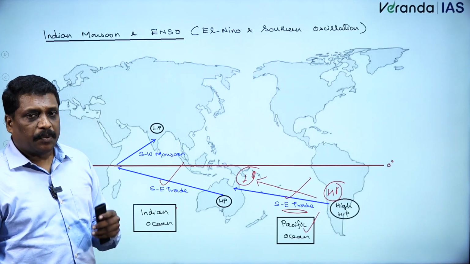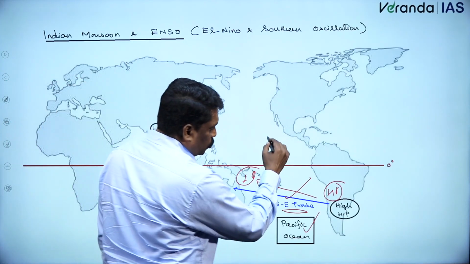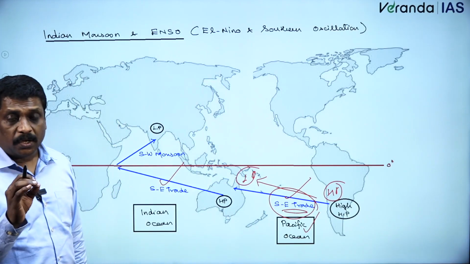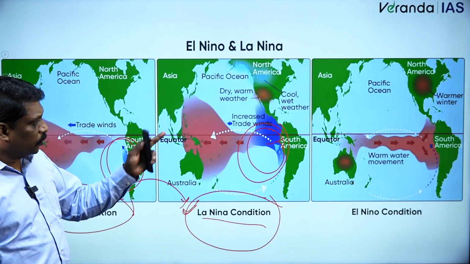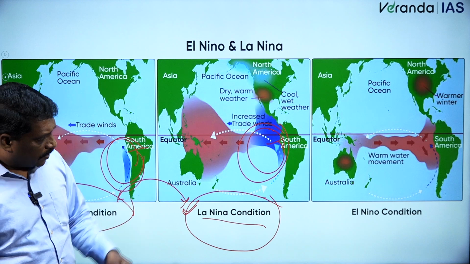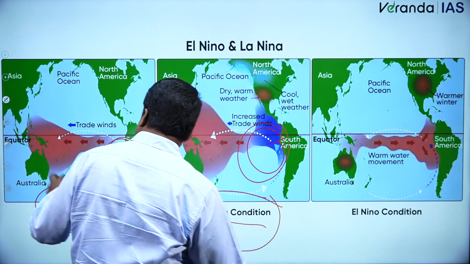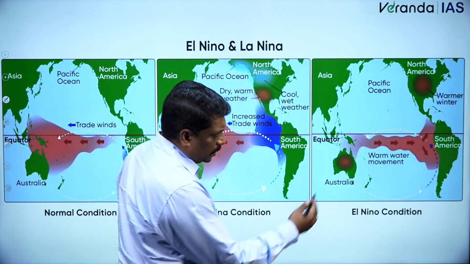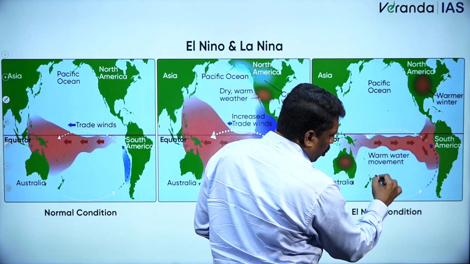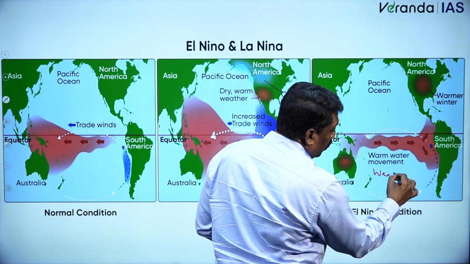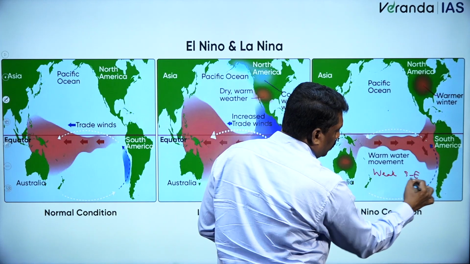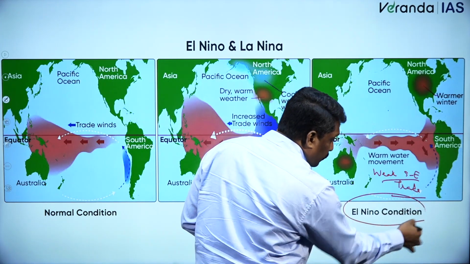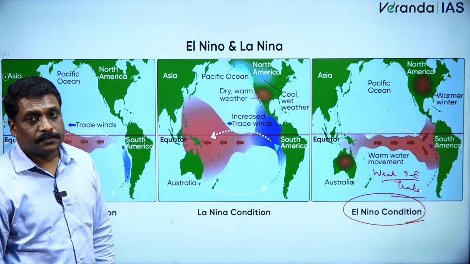When I talk about El Nino, my dear friends, the southeastern trade becomes very weak. When I talk about El Nino conditions, I'll almost be having a very weak southeastern trade. It means El Nino condition will be adversely affecting the Indian monsoon.